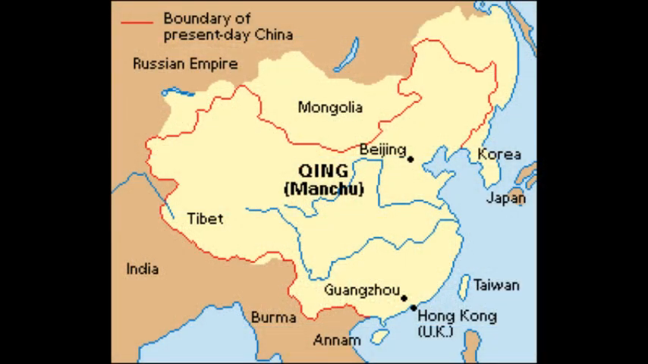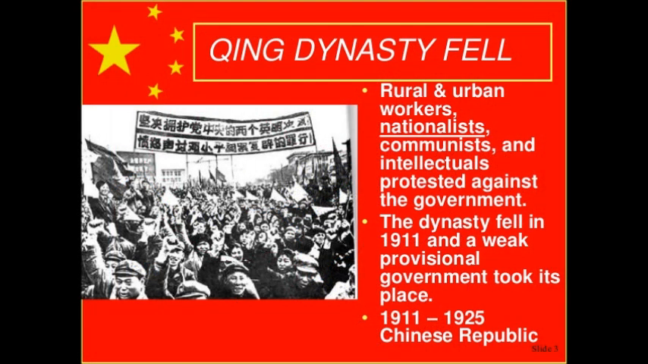So Qing dynasty fell. Rural and urban workers, nationalists, communists and intellectuals protested against the government. The dynasty fell in 1911 and a weak provisional government took its place. 1911 to 1925, Chinese Republic. Then the next event is Republican Revolution.